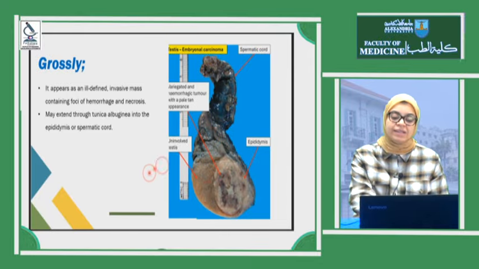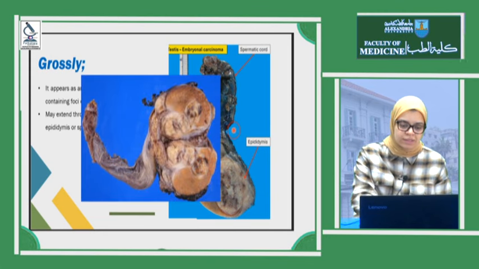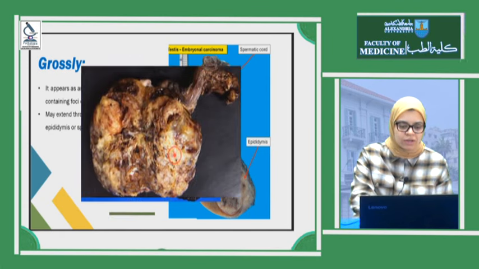Most of the coming tumors have worse prognosis than seminoma, so it's more aggressive than seminoma. Grossly, it appears ill-defined, not respecting the boundaries as seminoma, an invasive neoplasm. Here it has multiple areas of hemorrhage and necrosis, unlike seminoma, and may extend through the tunica albuginea into the epididymis or spermatic cord. You can detect the difference between seminoma and embryonal carcinoma here. As you see, it has multiple areas of hemorrhage and necrosis.